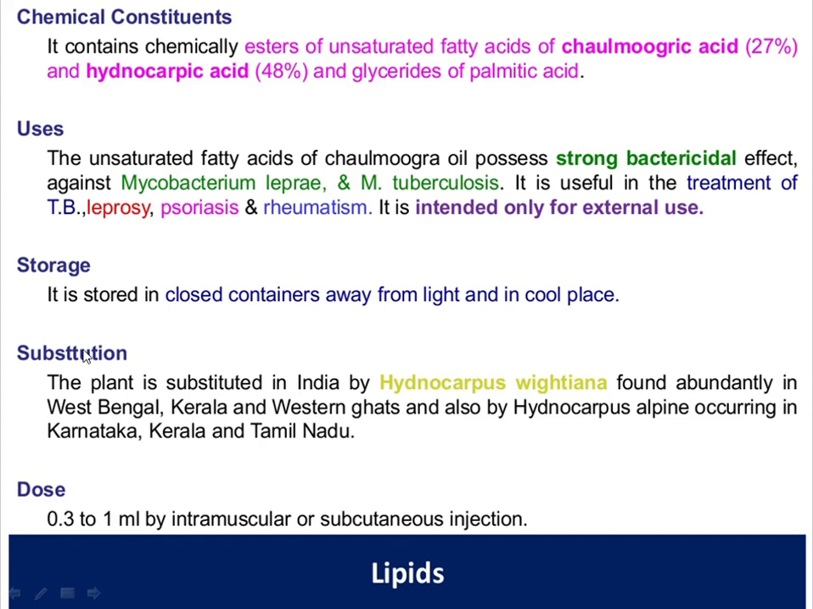Next is substituents. The plant is substituted in India by Hydnocarpus wightiana, which is found abundantly in West Bengal, Kerala, Western Ghats, and also by Hydnocarpus alpina occurring in Karnataka, Kerala, and Tamil Nadu. So Hydnocarpus wightiana and Hydnocarpus alpina are commonly substituted. The dose commonly taken for the treatment of leprosy, TB or psoriasis is 0.3 to 1 ml by intramuscular or subcutaneous injection.